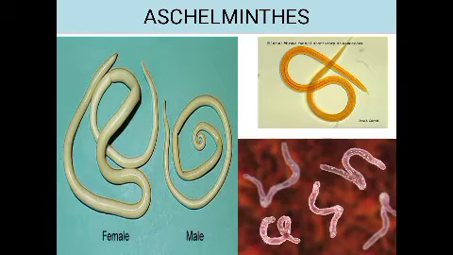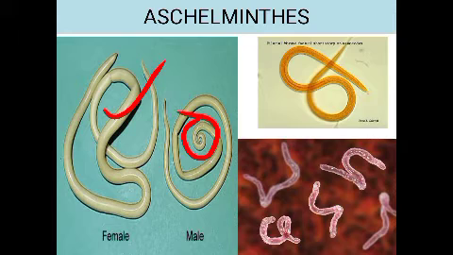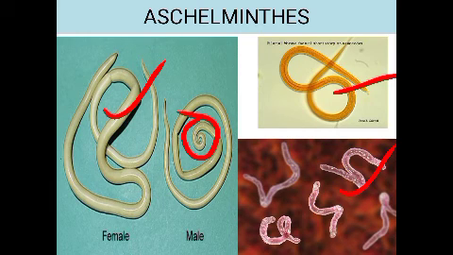So here you can see this is the Ascaris. This is the male. You can see the male is shorter than the female. This one is the female which is longer, and the male will have a coiled end. By that we can find that it is a male. This is the filarial worm, which causes filariasis, that is elephantiasis, and this is the hookworm. So these are some of the examples of Aschelminthes. I hope you might have understood this.